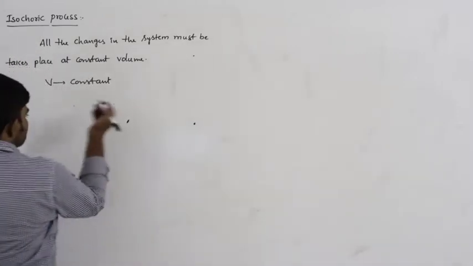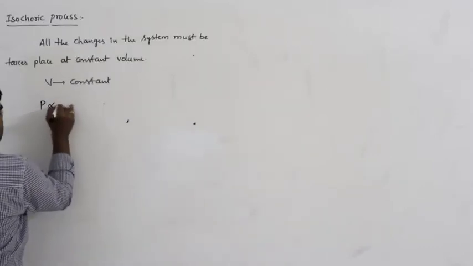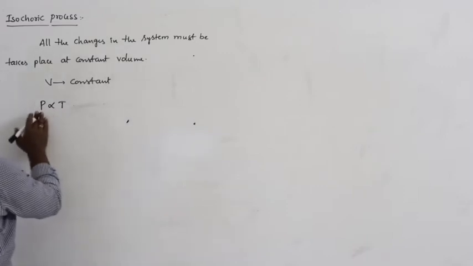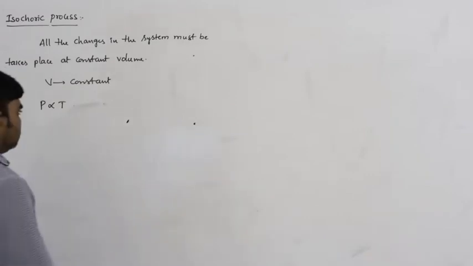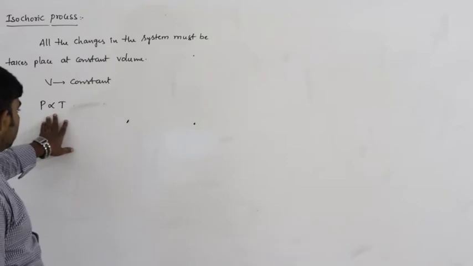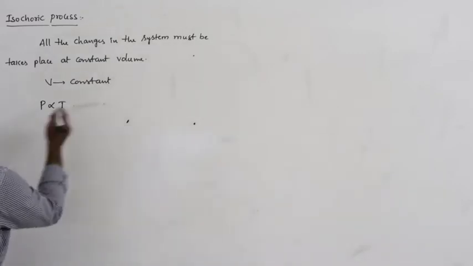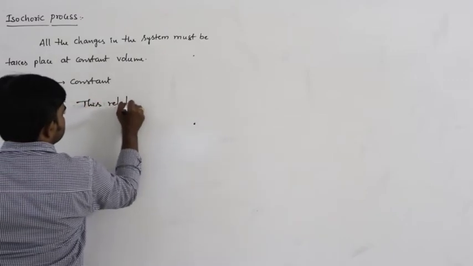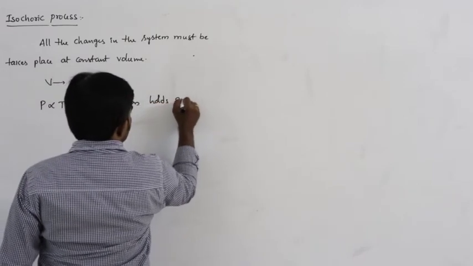If the volume of the system remains constant, what are the remaining variables? Pressure is directly proportional to temperature. The pressure of the gas is directly proportional to the absolute temperature of the system; this relation holds good in this process.